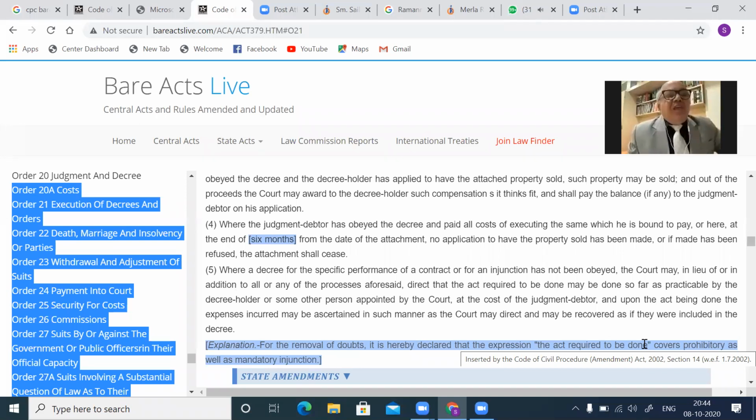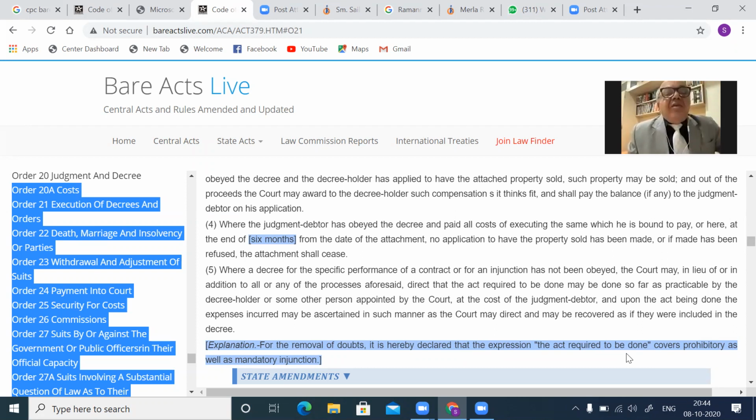Now here we are speaking of a final decree which has been passed by the court under the provisions of Sections 37, 38, 39 of the Specific Relief Act, which is a suit for perpetual injunction or a suit for a mandatory order of injunction. So those decrees can be effected by arrest, attachment of the judgment debtor's property. And also if specific performance has been granted by the court under Sections 15, 16 and 20, directing the defendant to specifically perform and he has not done it, you can get him arrested and you can also attach his property.